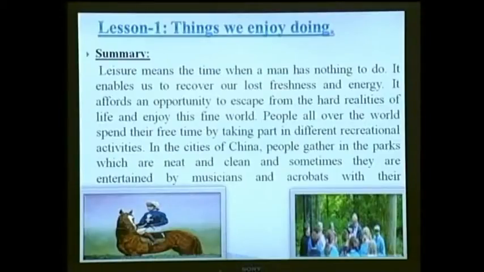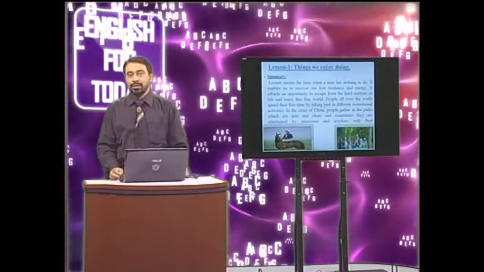Let us shift our view toward Japan. What is going on in Japan? People there are habituated to different types of exercises and playing. They love martial arts, and they love taking part in different types of games and sports. They like playing football, and they like exercising, and where there are no chances, they go for language clubs or other types of recreational clubs. They like them very much.